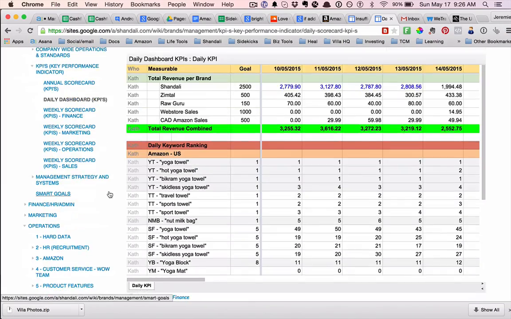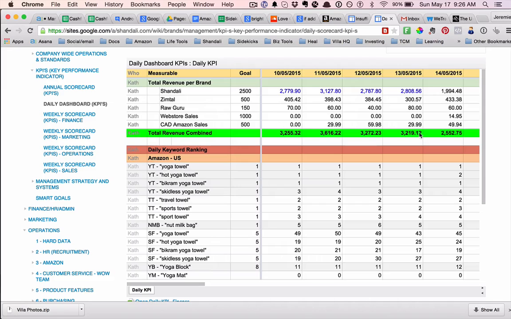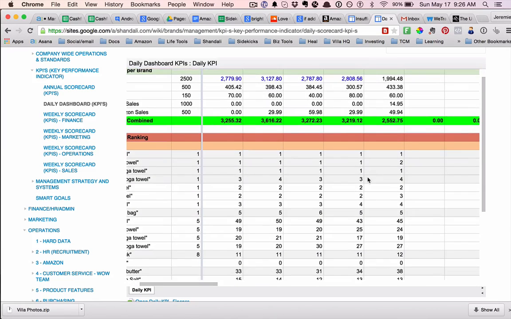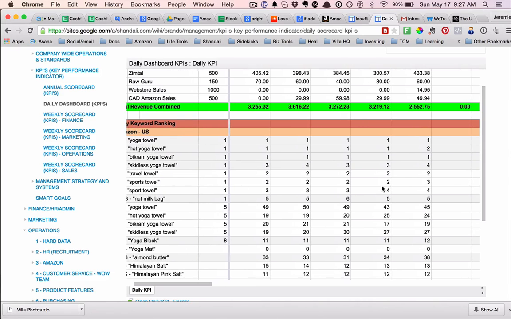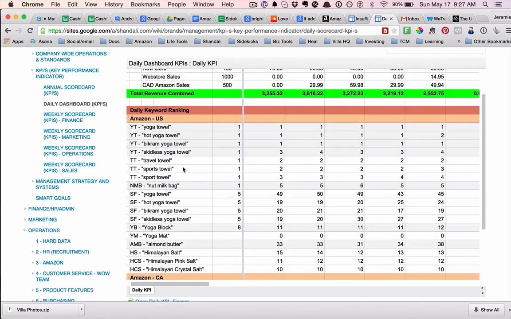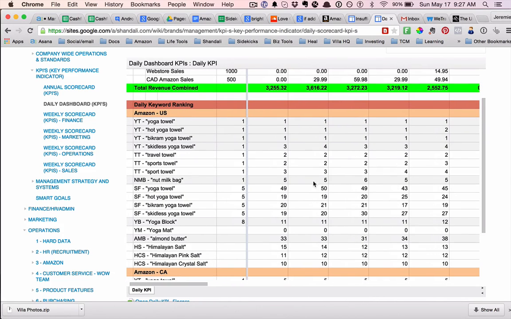Basically, we just scroll through like this, and what we care about is revenue, like what's actually going on on daily days. We know what the cash flow is looking at, and then what we also care about is keyword ranking, because keyword ranking drives the sales, right? It drives the velocity. It's probably the most important thing we track for Amazon, how we're ranking for these high volume keywords relevant to our product, right? So that is what is up.